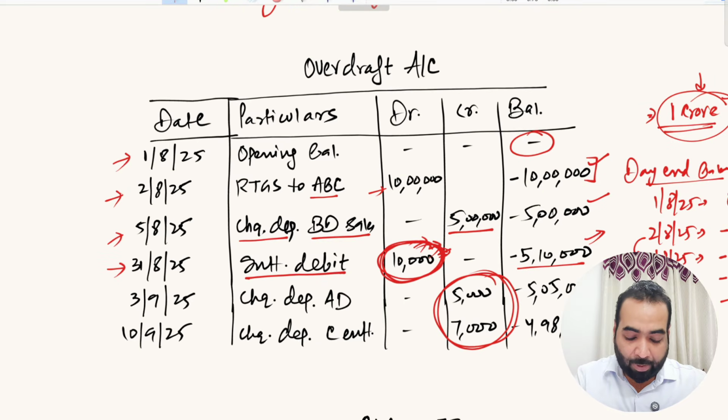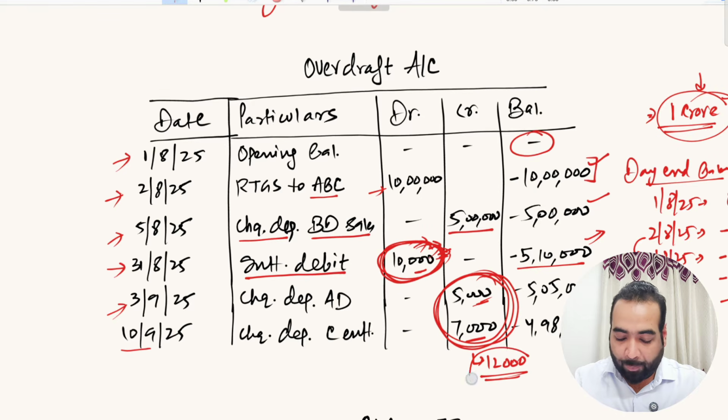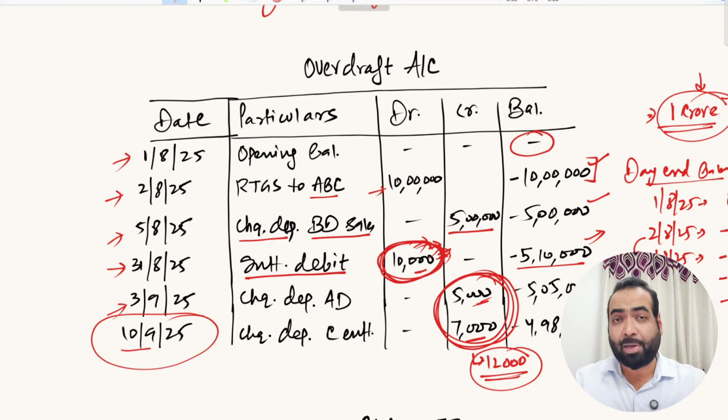So in this example, you have deposited on 3rd September 5,000 rupees, right? But your interest debit was 10,000 rupees. So the bank will say that even if your limit is underutilized, still your interest is not serviced as of yet. On 10th of September, you have deposited another 7,000 rupees. So the total of these two comes to 12,000 rupees. Now the bank will say your interest got served after 10 days. You have paid off your interest after 10 days, even if your limit utilization is very, very low, right?